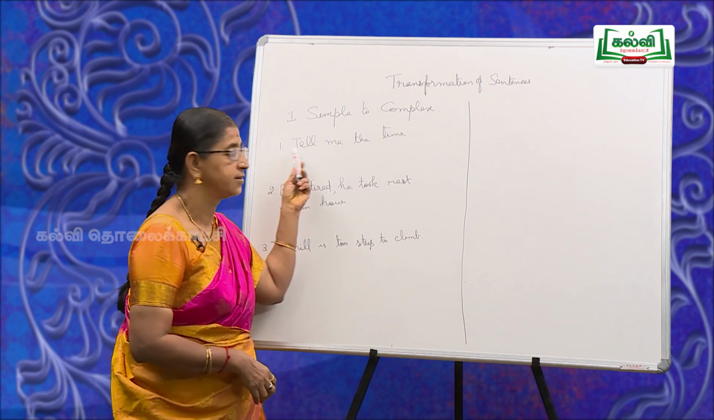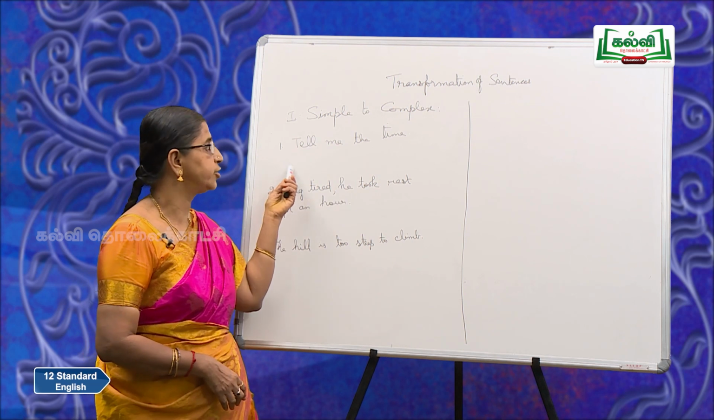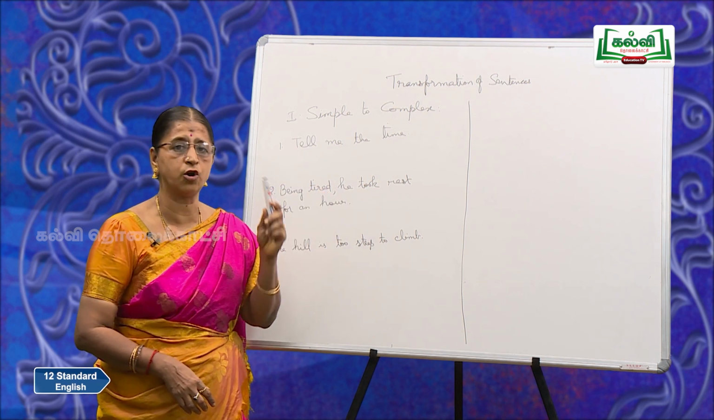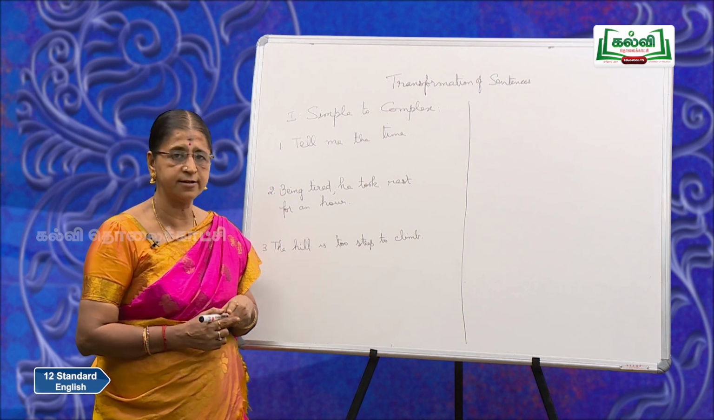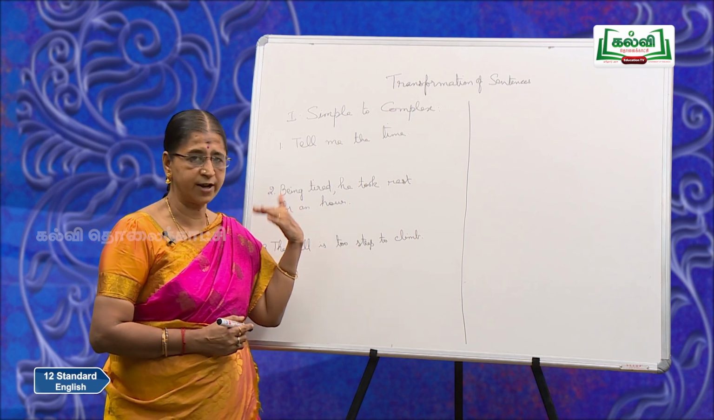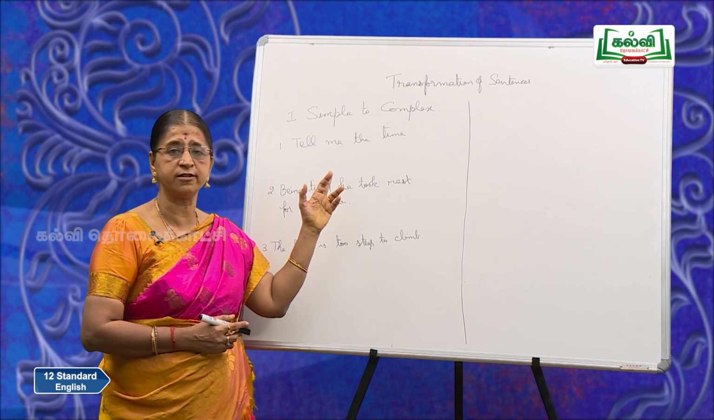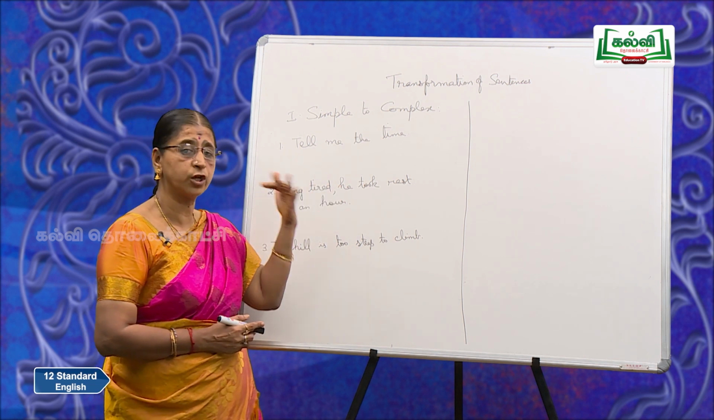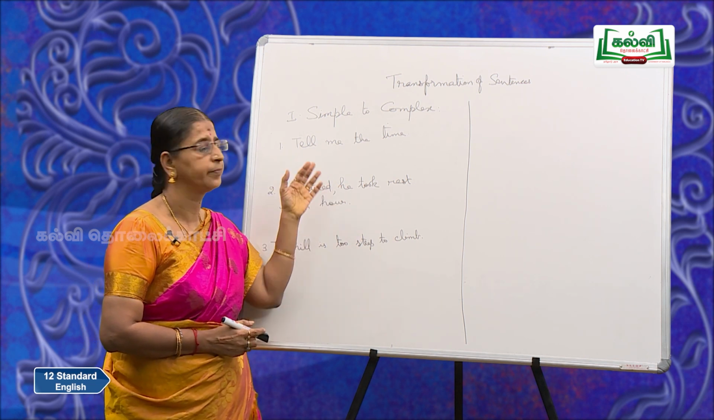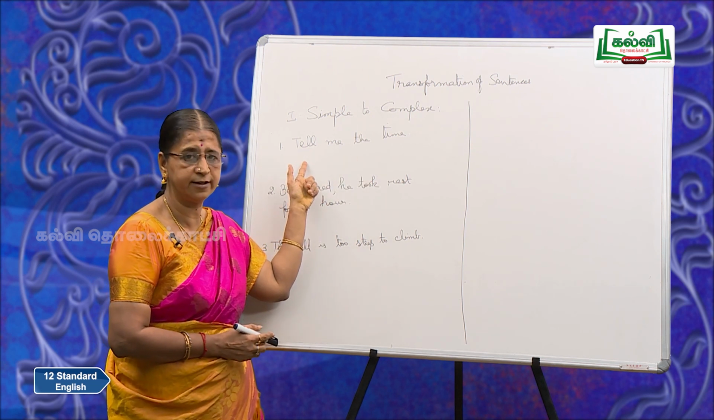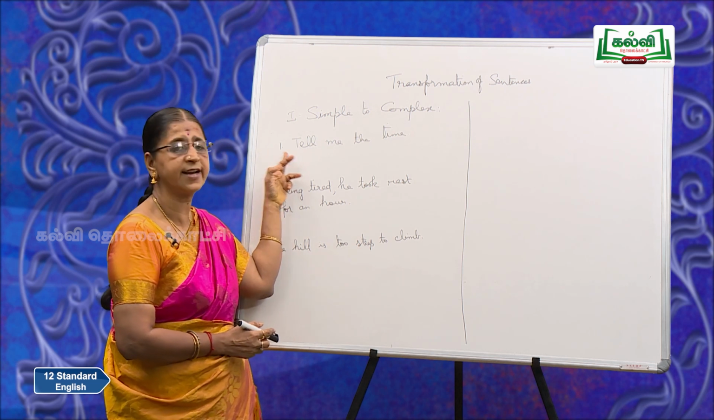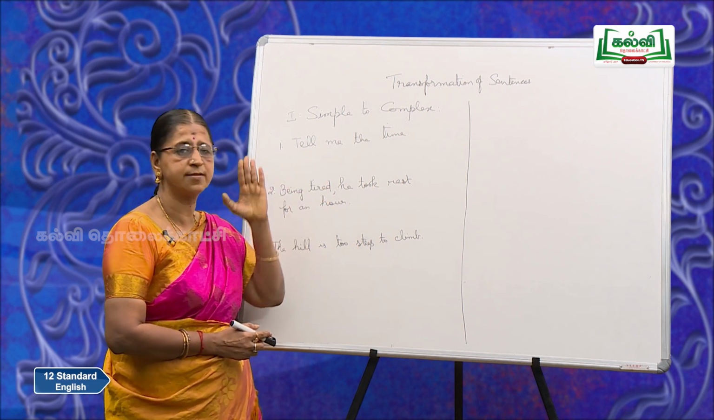Now this part, simple to complex. You are going to convert the simple sentence into a complex sentence. Now do you remember the rules that we discussed earlier? So as we do the transformation, we shall also check the rules. Now here, based on the rules, we carry out the transformation. Now tell me the time. How many finite verbs do you find here? Only one. And what is that? Tell. So this is a simple sentence.